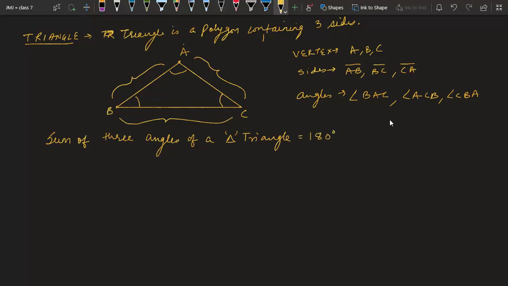If I call them X, Y, Z, I can say angle X plus angle Y plus angle Z is equal to 180 degrees. Okay. Now we will discuss different types of triangles.